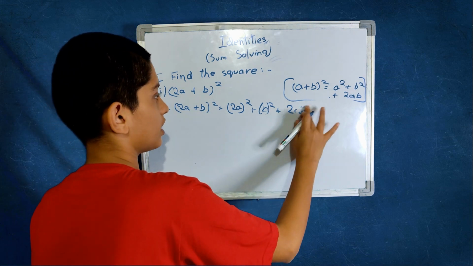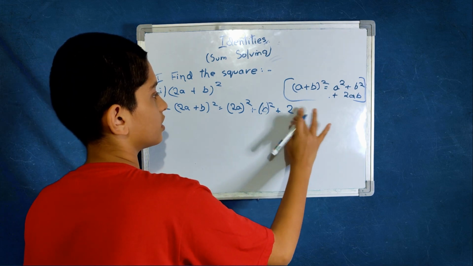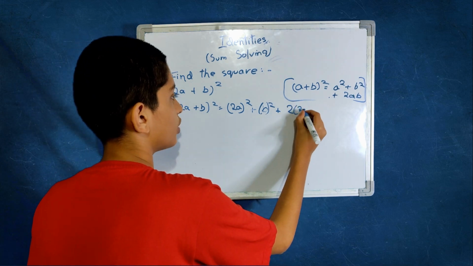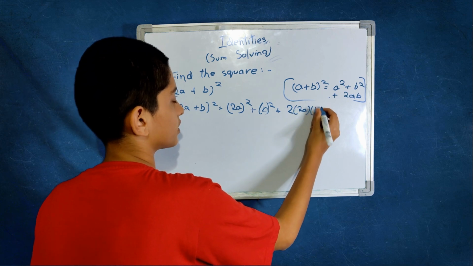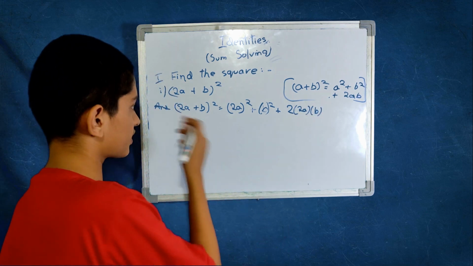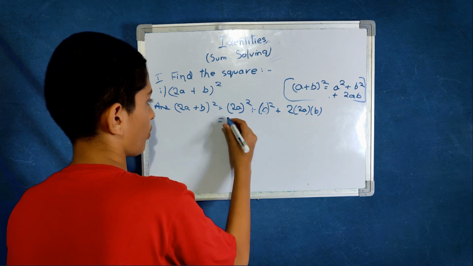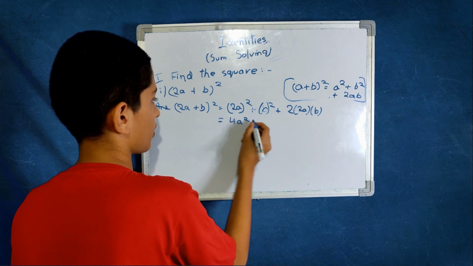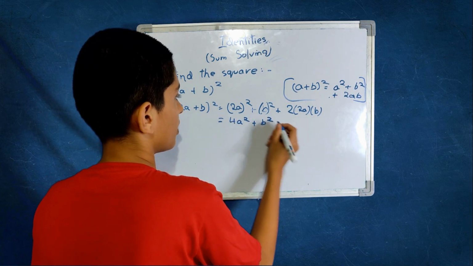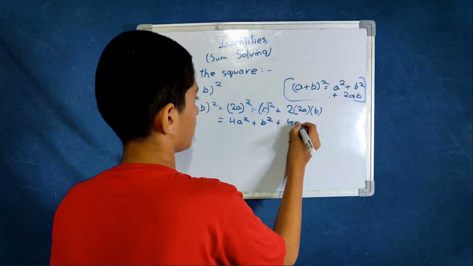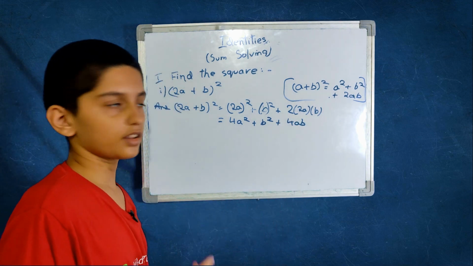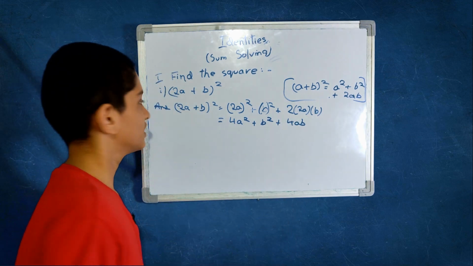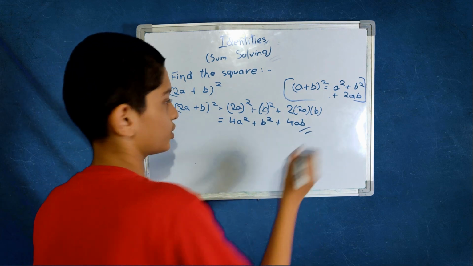And what is ab here? Let me erase it. 2 into 2a into b. This is the whole expression. Now when you shorten it, 4a square plus b square plus 4ab. This is the full expression and the answer.